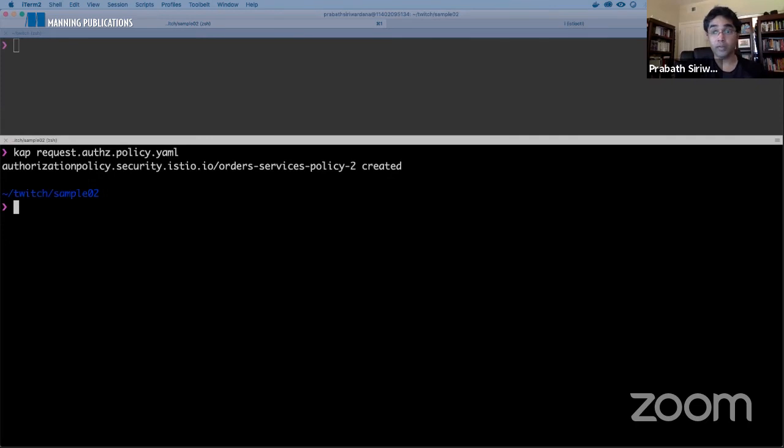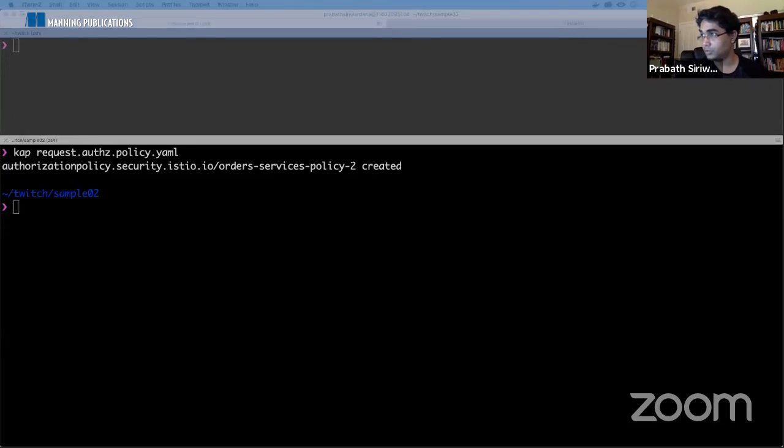Okay, so now we applied another policy. Now there are two policies which could be applicable to our Authentication microservice. There's no straightforward way of finding out what policies are applicable for a given microservice, because that's based on labels. So I created this particular command that will be helpful to find this out.